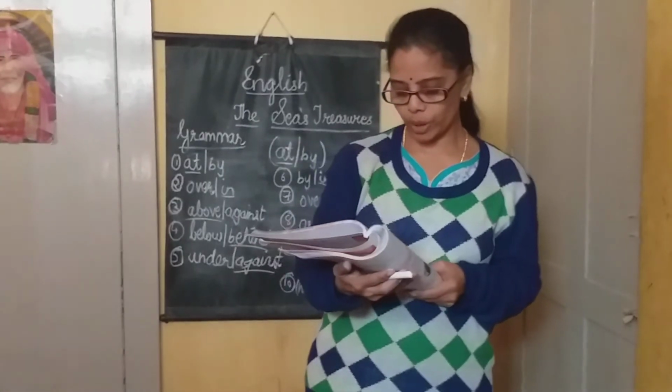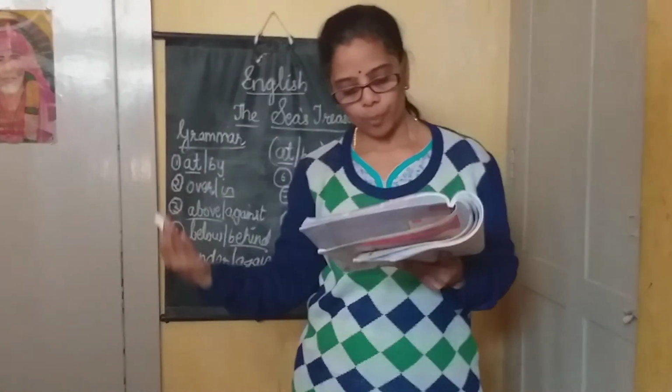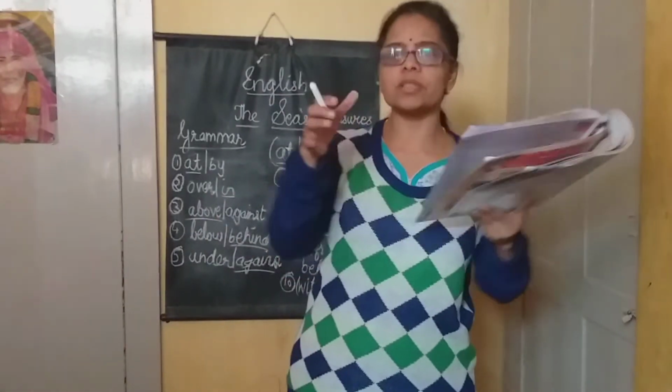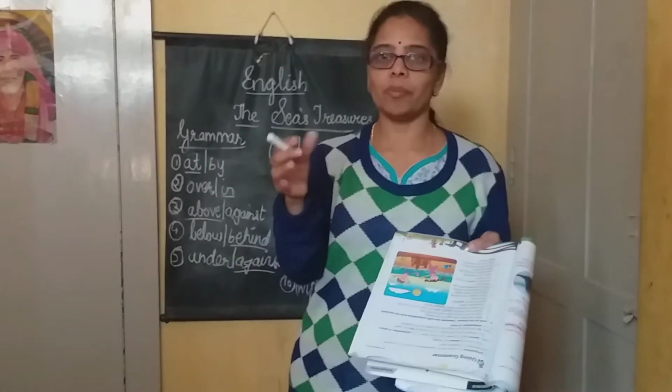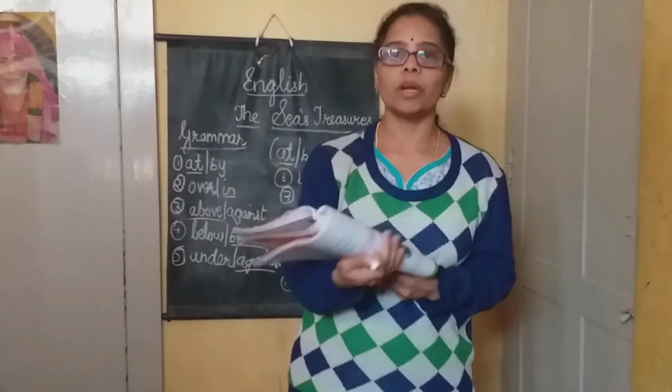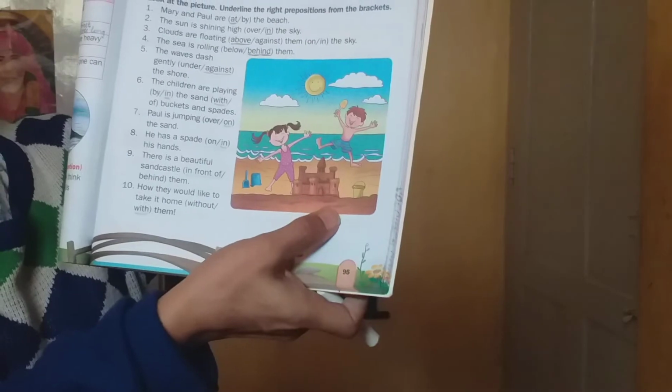Ninth one, there is a beautiful sand castle in front of or behind them. Sand castle means they build something on the sand. Some children just build small houses and all nearby the sand, isn't it? So this is called a sand castle. So where are they building it?